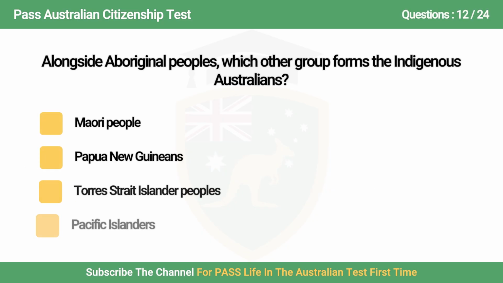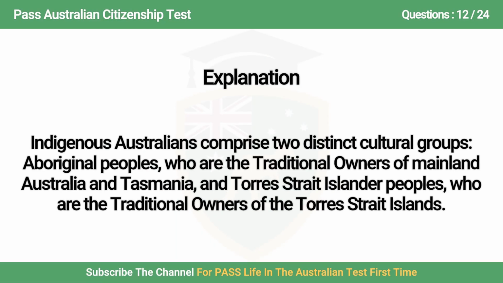Question 12. Alongside Aboriginal peoples, which other group forms the Indigenous Australians? A. Maori people, B. Papua New Guineans, C. Torres Strait Islander peoples, D. Pacific Islanders. Answer is C. Torres Strait Islander peoples. Indigenous Australians comprise 2 distinct cultural groups: Aboriginal peoples, who are the traditional owners of mainland Australia and Tasmania, and Torres Strait Islander peoples, who are the traditional owners of the Torres Strait Islands.